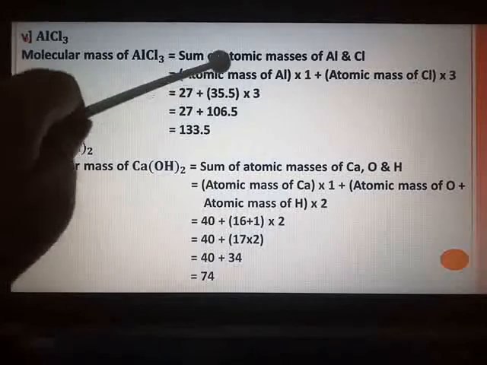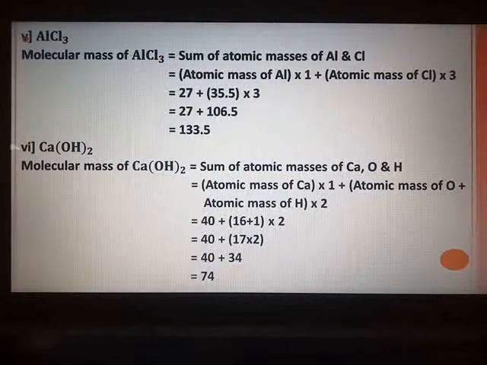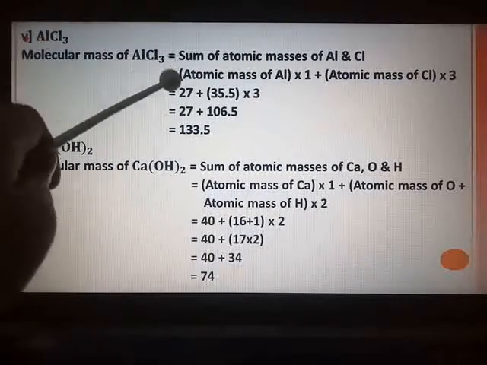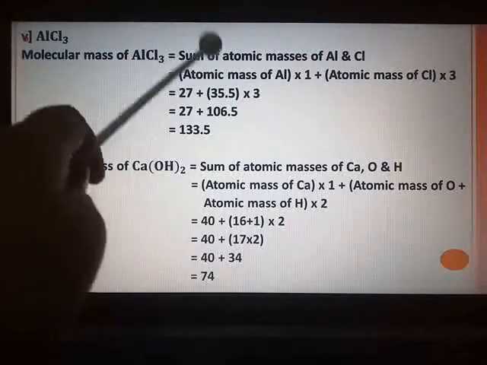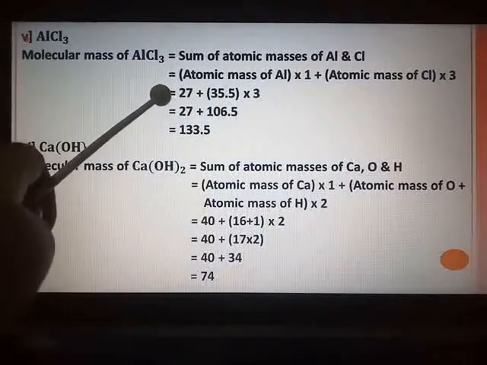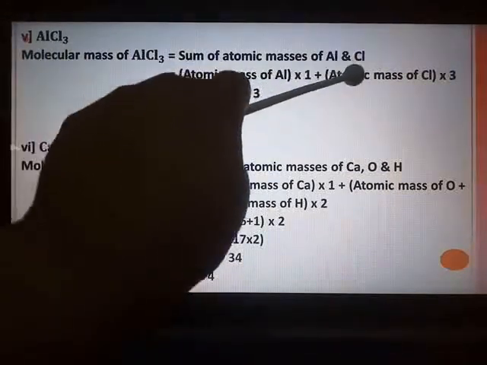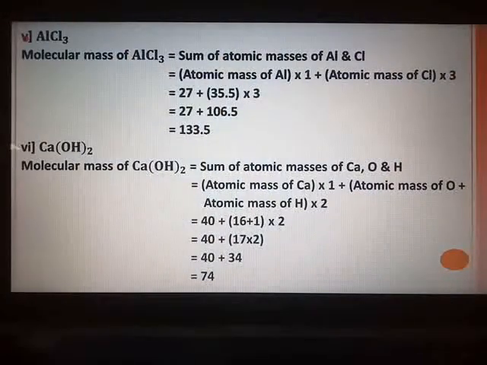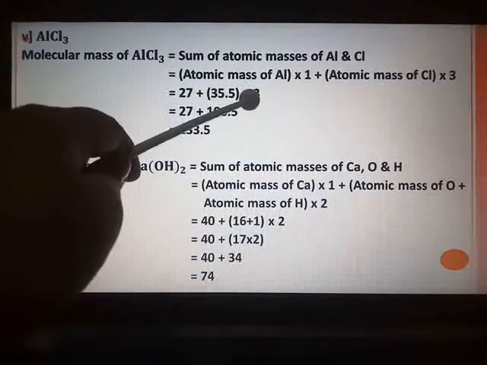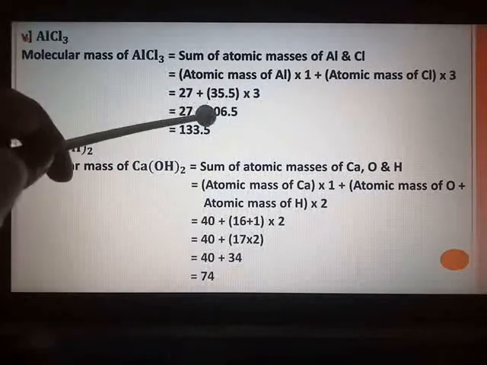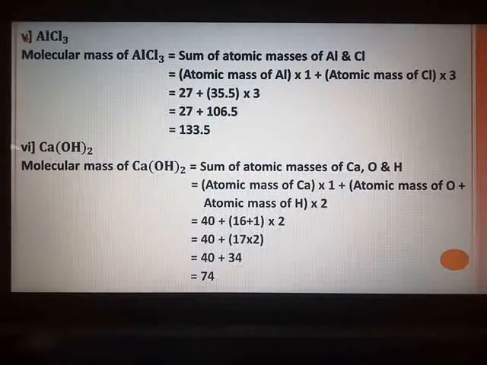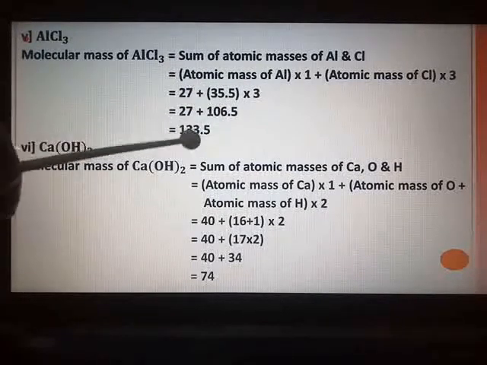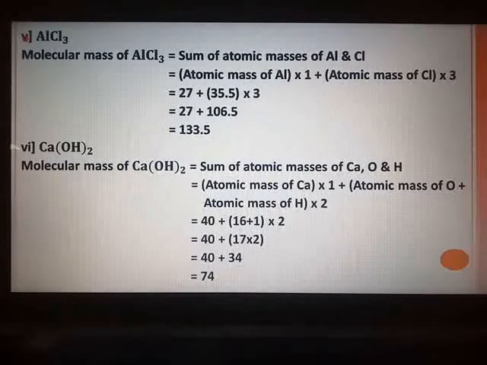See that these brackets should be there, values should be proper. Aluminium's atomic mass is 27. So 27 multiplied by 1 is 27, plus chlorine we have seen just now, 35.5 multiplied by 3. So 35.5 multiplied by 3 is 106.5. When you add both, you will get the answer 133.5.